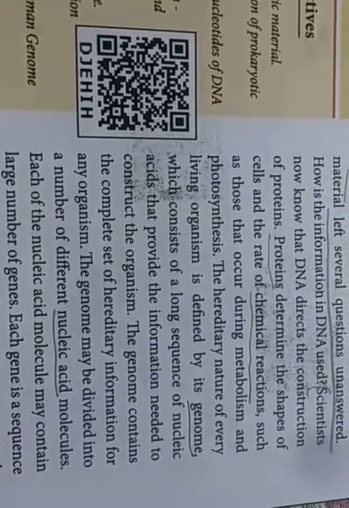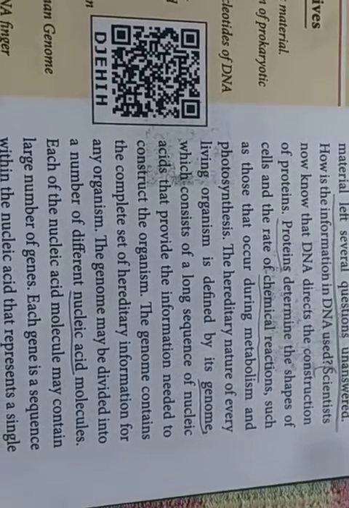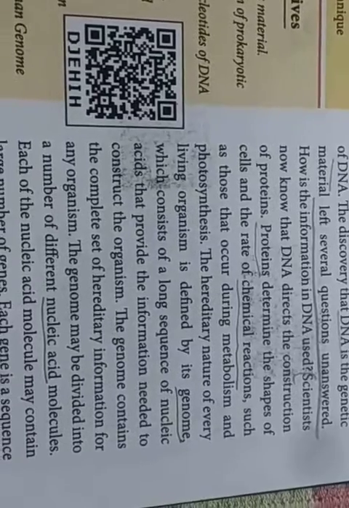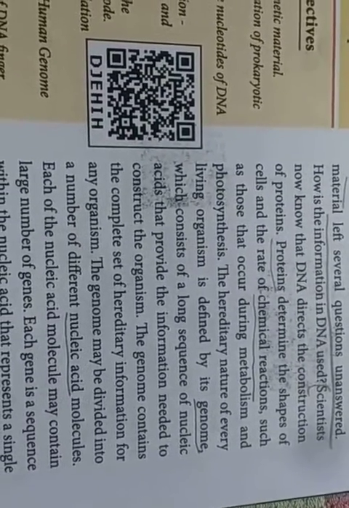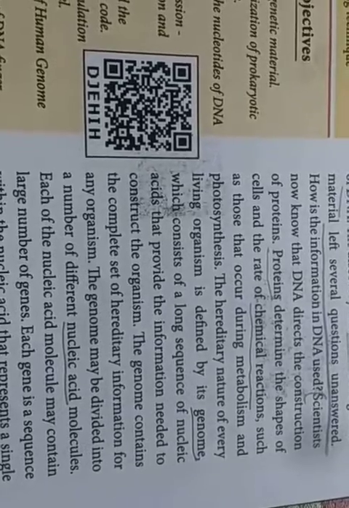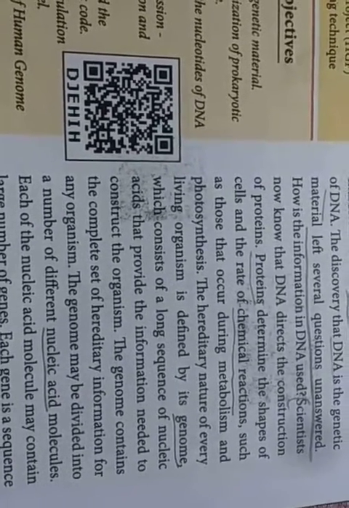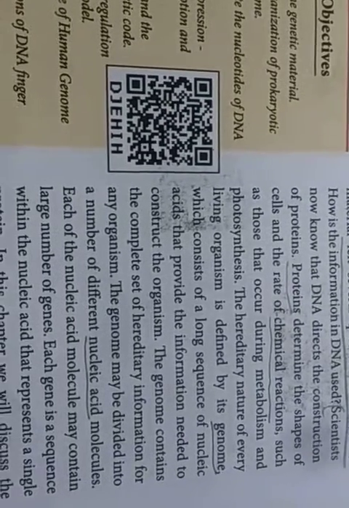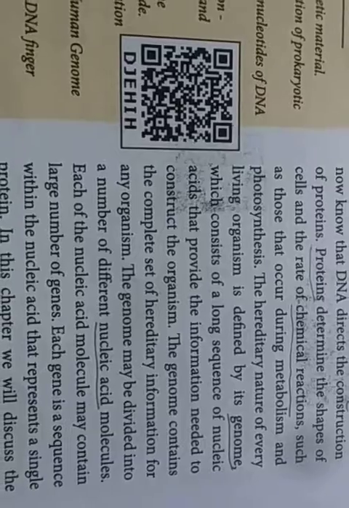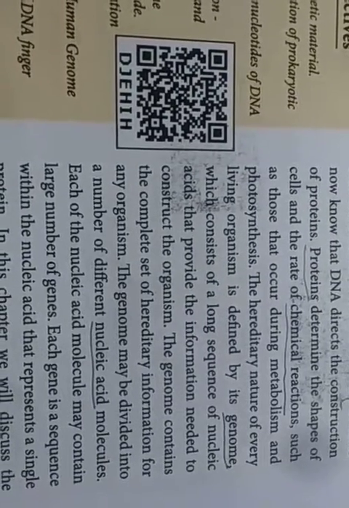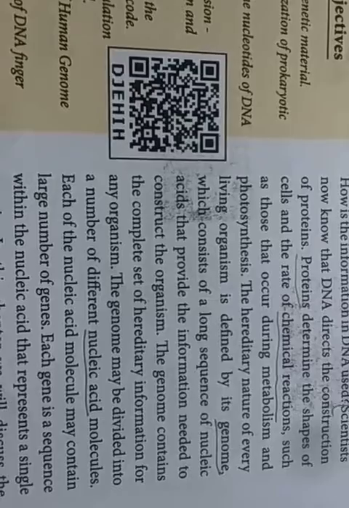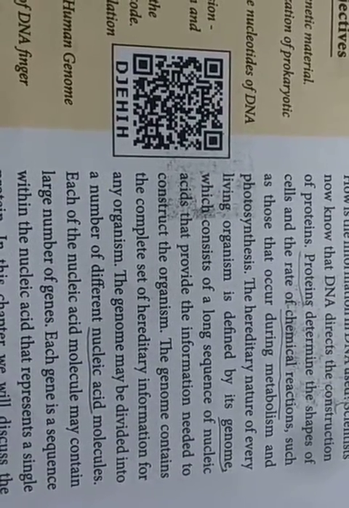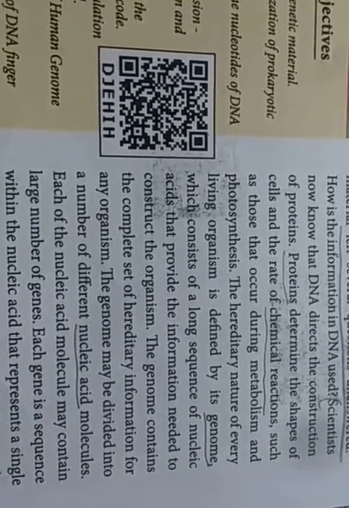The hereditary nature of every living organism is defined by its genome. Each and every living organism has a number of characteristics, and that nature is determined by the genes. The genes are located in a sequence inside the chromosome, and that is known as the genome, which consists of a long sequence of nucleic acid that provides the information needed to construct the organism. That genome consists of a long sequence of nucleic acid. How is it present?